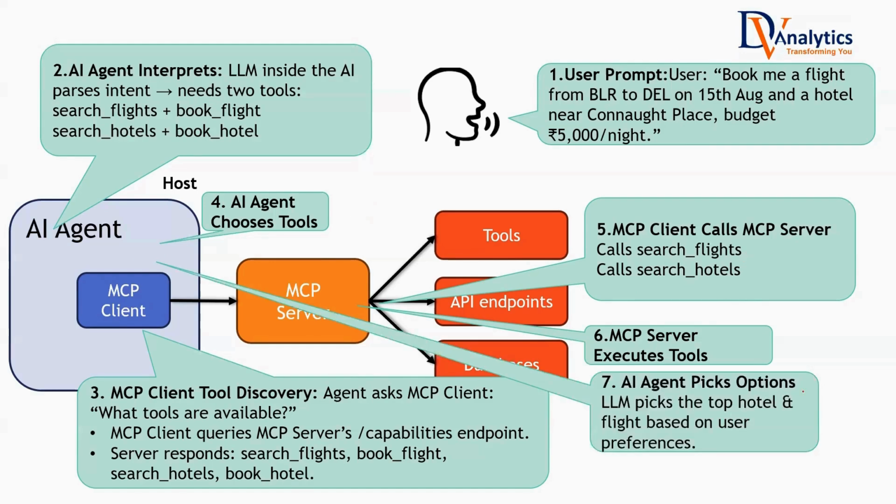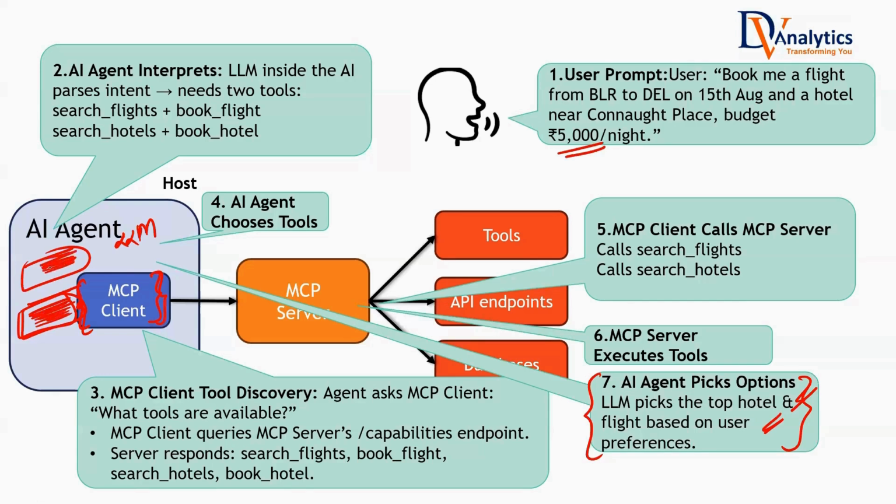Then the AI agent picks the options. The LLM picks the top hotel, the flights that it is looking for. And then once this picking is done, finally the AI agent will give this information to the MCP client for the booking request. The AI agent will say that I want to go with this flight option, I want to go with this booking option, because the LLM inside the AI agent, based on user preference, the user has asked for 5,000 per night, and it will use its brain and its reasoning to pick the hotel at 5,000 price, the best hotel.